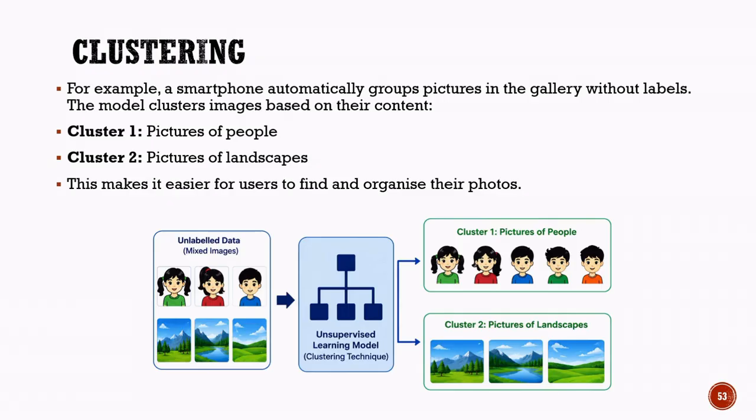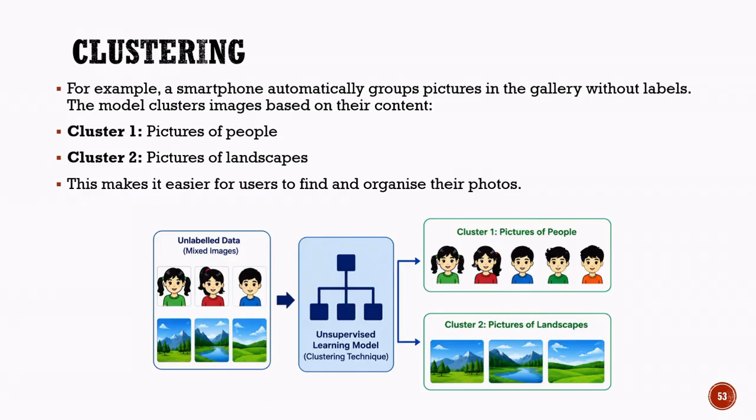In this example, the model receives a collection of mixed and unlabeled images. After analyzing the images, it automatically forms two groups. Cluster 1 contains pictures of people because these images share similar visual characteristics such as faces and human features. Cluster 2 contains pictures of landscapes because these images share common elements such as mountains, rivers, trees, and open scenery.